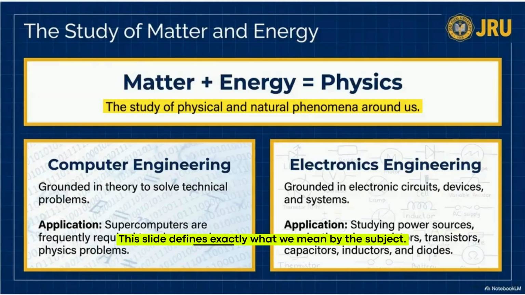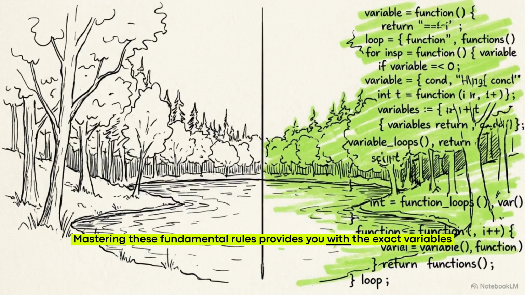This slide defines exactly what we mean by the subject. Physics is the study of natural phenomena, broken down into two main ingredients: matter, the stuff everything is made of, and energy, what makes that stuff move and interact. Mastering these fundamental rules provides you with the exact variables needed to program believable, immersive digital worlds from the ground up.